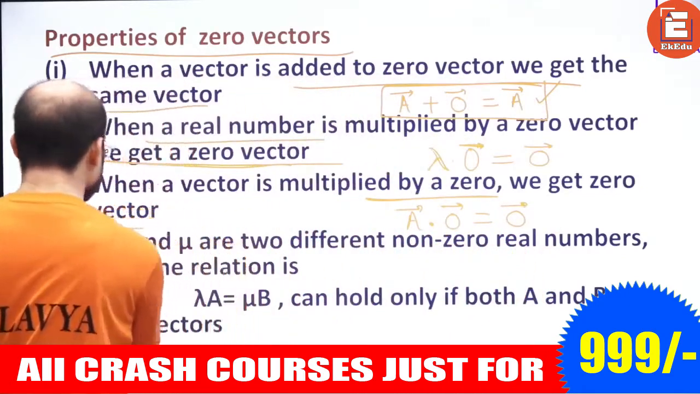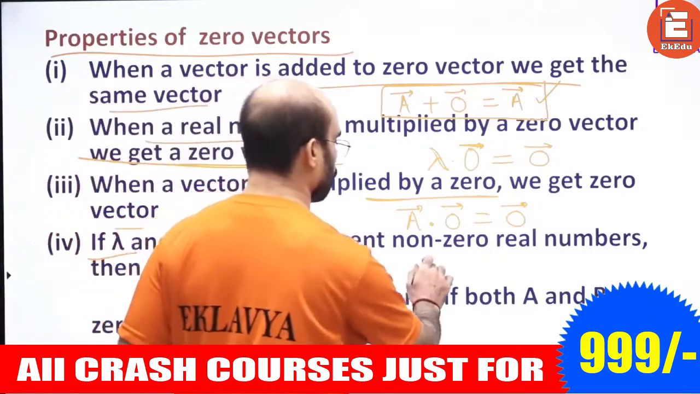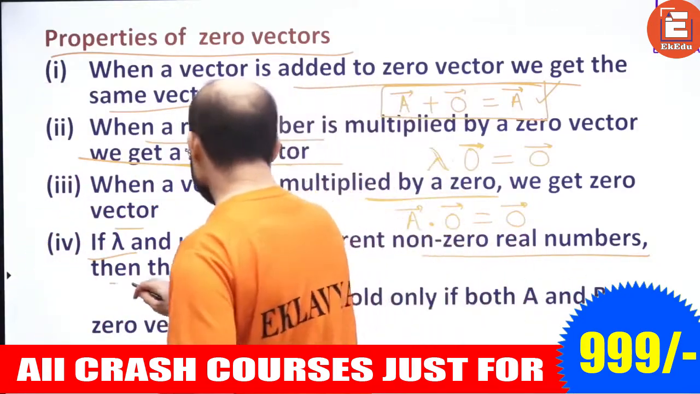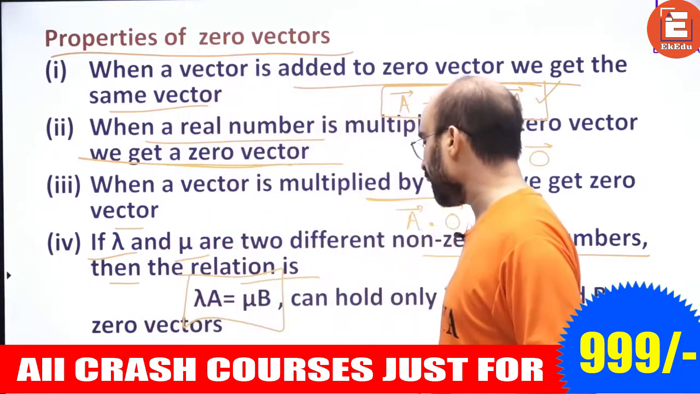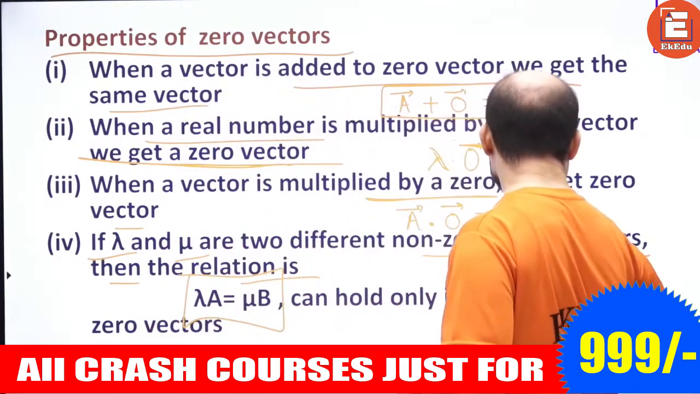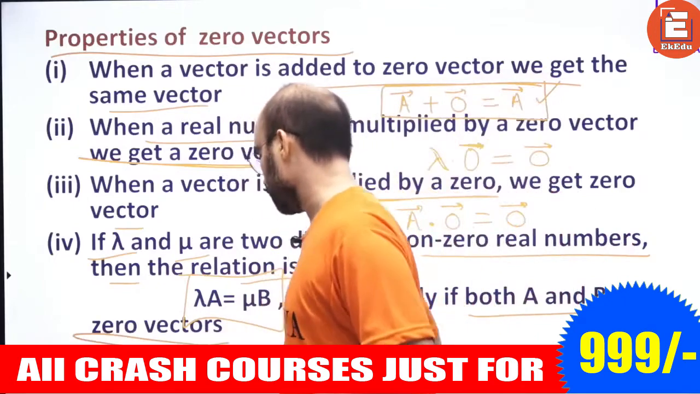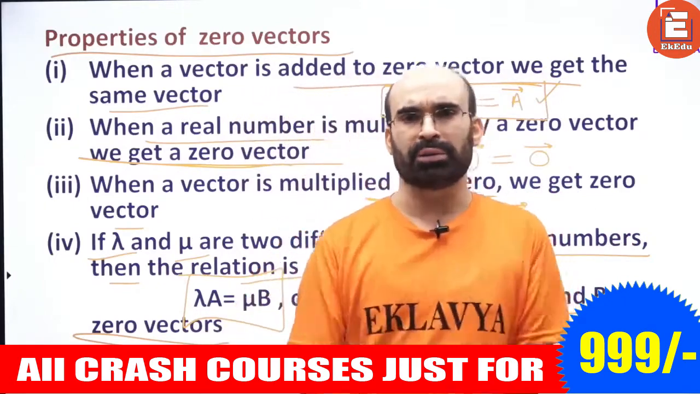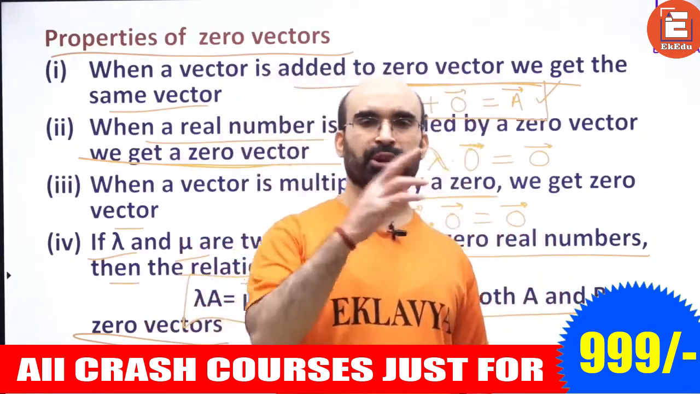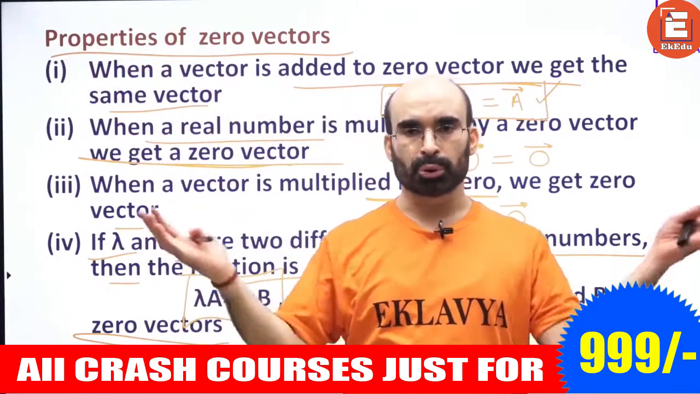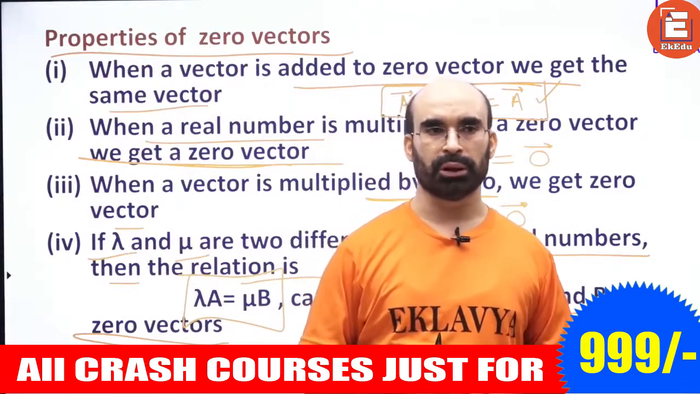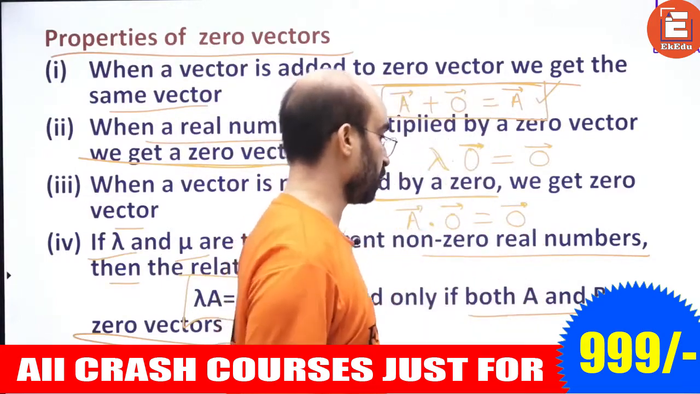If lambda and mu are two different non-zero real numbers, then the relation lambda a plus mu b equals zero can hold only if both a and b are zero vectors. This is quite simple, no? 5 into 0 or 7 into 0, those are equal, no? The final result is 0 only. That is the basic idea behind this.